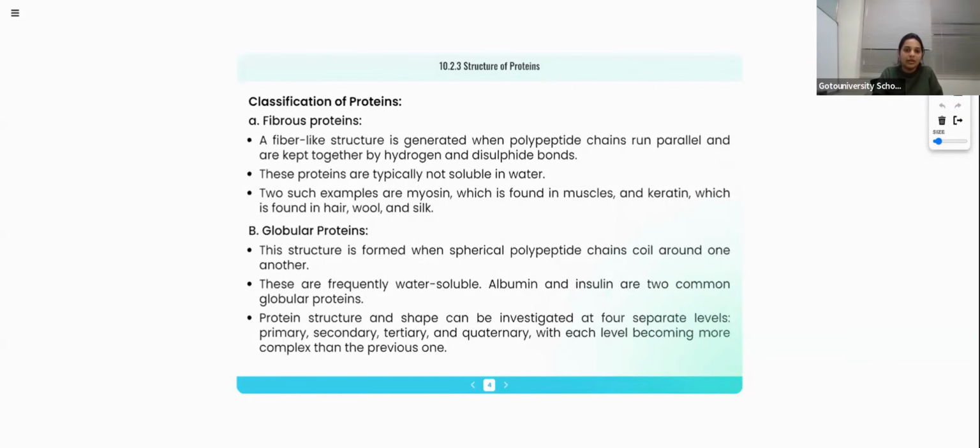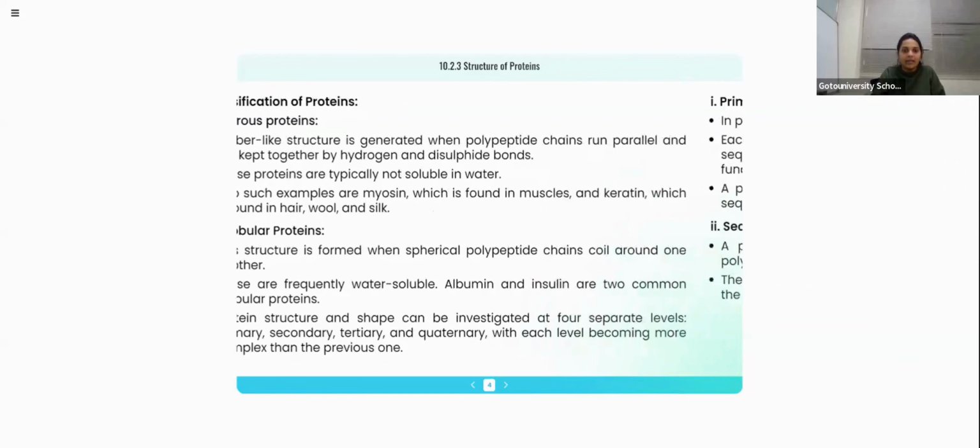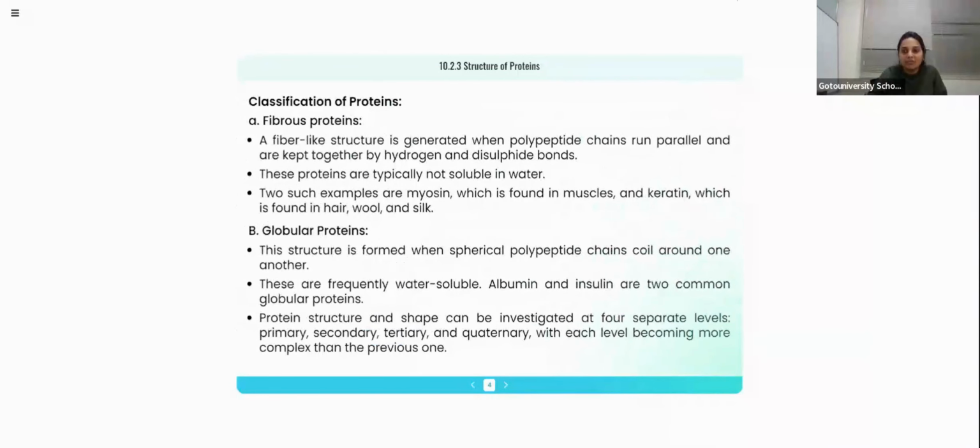Next one is classification. The important classification, because the protein is a polymer, the protein can be classified on the basis of different amino acids, essential, non-essential, like that. So proteins can be mainly classified into 2, that is called fibrous proteins and globular proteins.